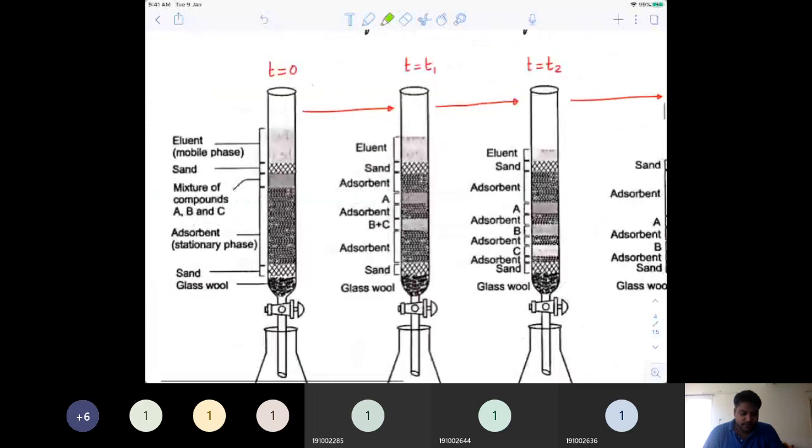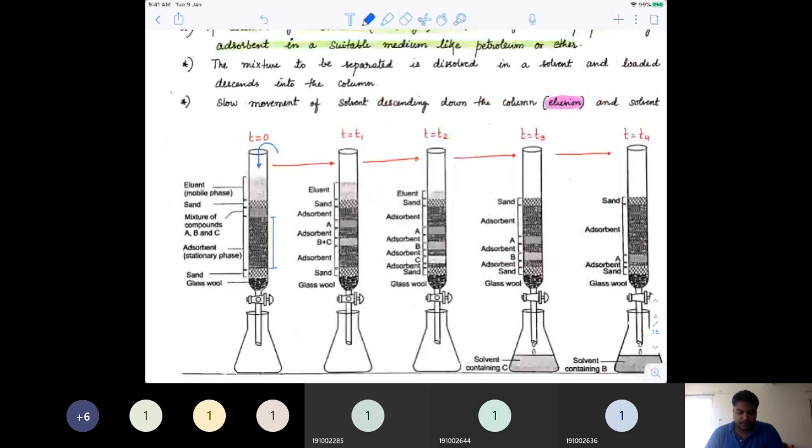You can see that this is the bed of the entire column. In this column we added some solvent, and then we started putting in the mixture of compounds, the organic sample which we have.